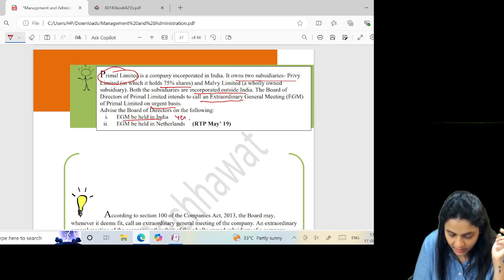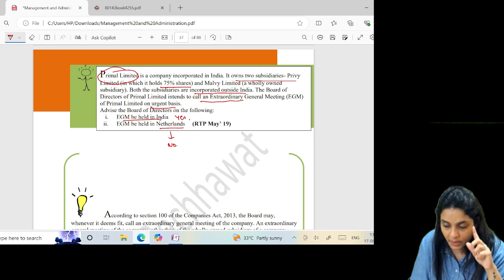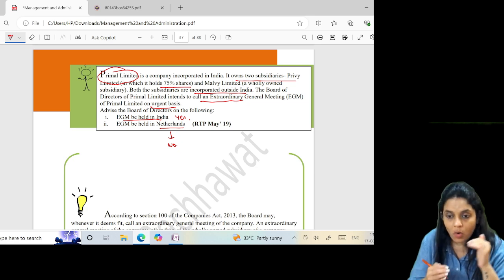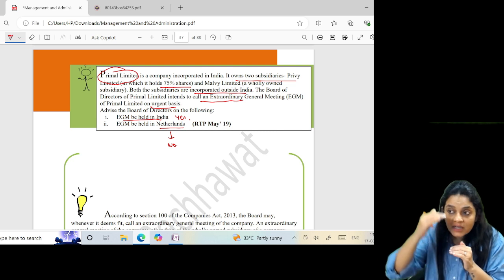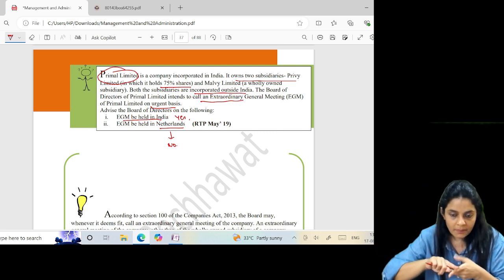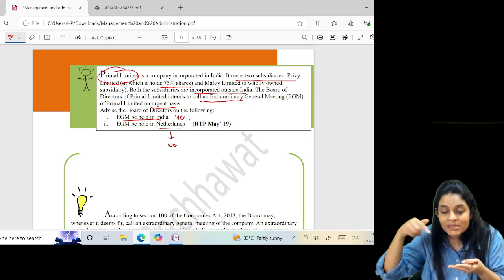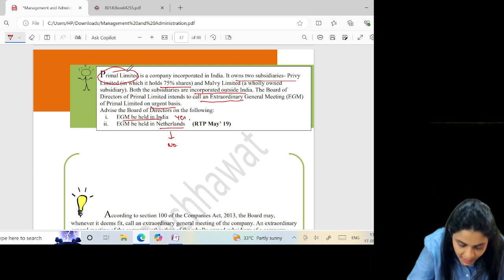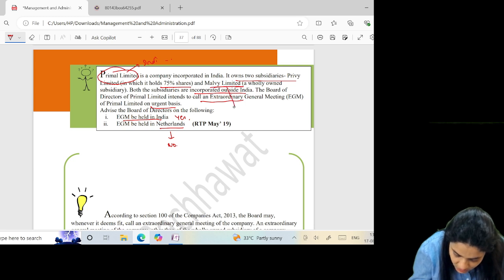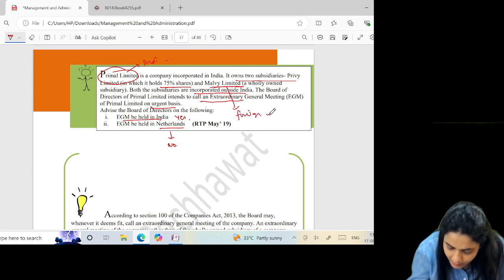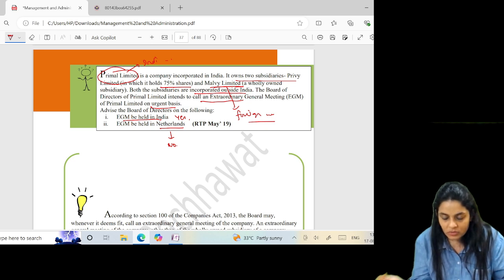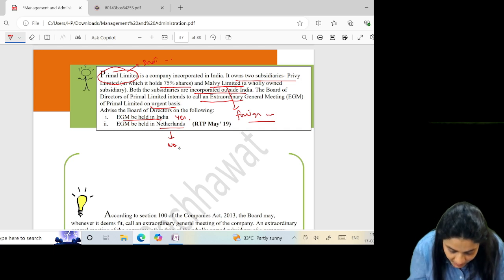It can be held anywhere in India. Held in Netherlands? No. It cannot be held in Netherlands. It can be held anywhere in India. But if it was an Indian company which was a wholly owned subsidiary of a foreign company, that would be different; here it's opposite. That means the subsidiary is the Indian company and the holding company is the foreign company. But here it's opposite. Here the holding company is an Indian company and my subsidiary is what? A foreign company, right? Or a company incorporated outside India. So this is just the opposite. So can I hold the meeting in Netherlands? No.